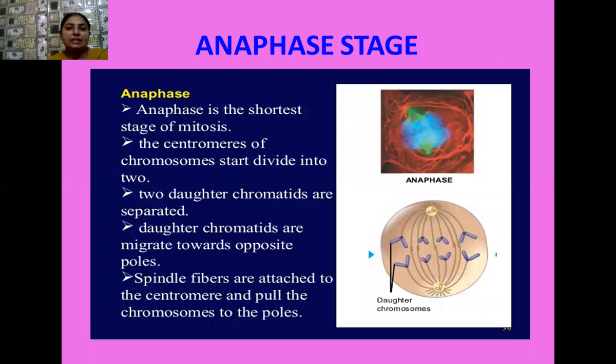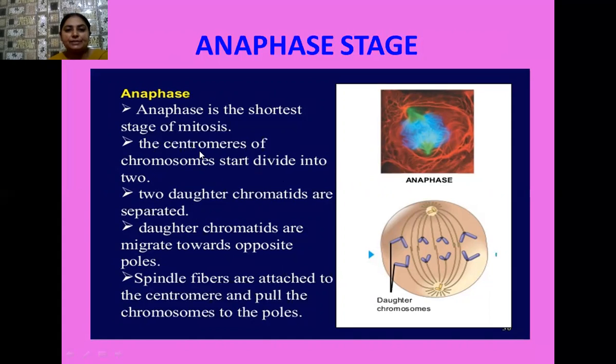Okay, students, the next stage of cell division is the anaphase stage. It is well known to us that anaphase is the shortest stage of mitosis. Now what happened? You know that in the metaphase stage, with the help of the centromeres, the chromosomes attach themselves to the spindle fibers. So here, what happened in the anaphase stage?